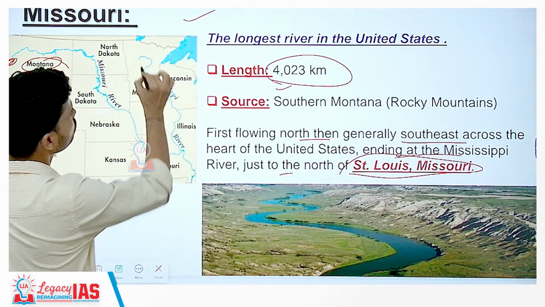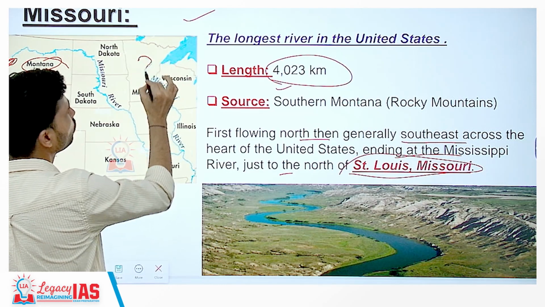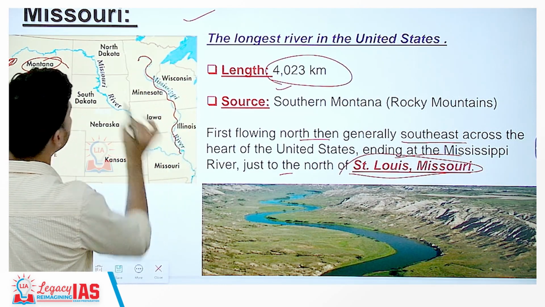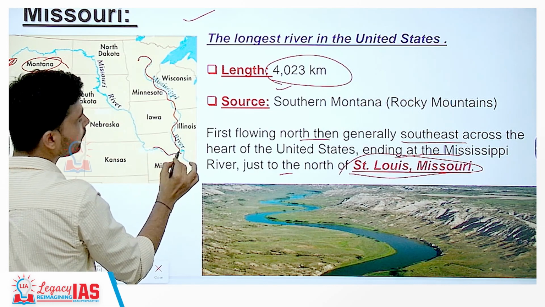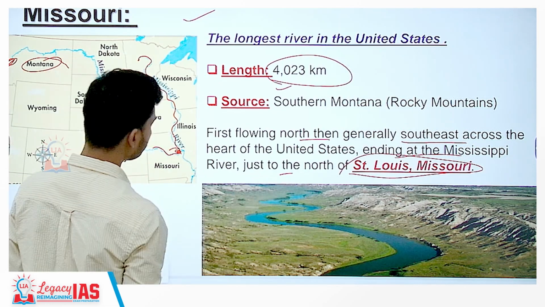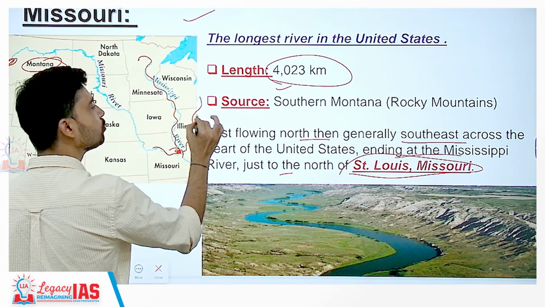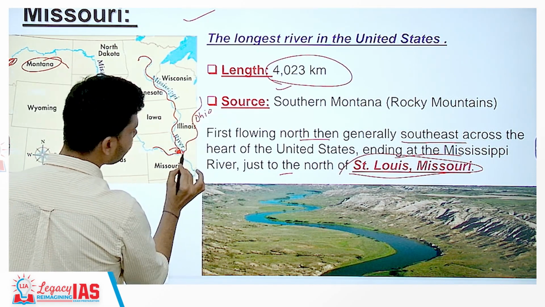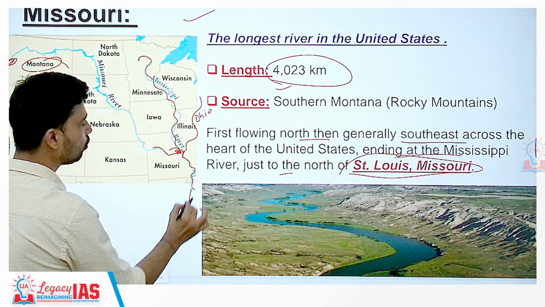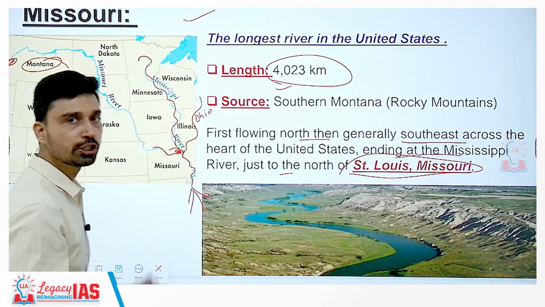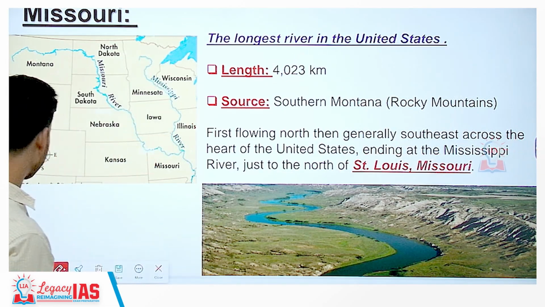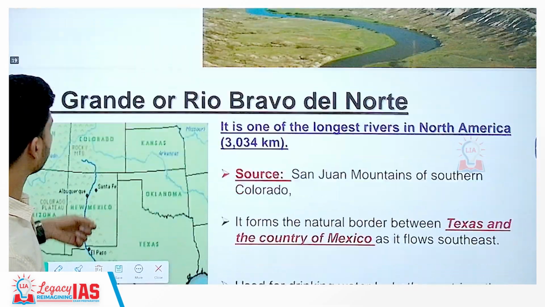As we discussed before also, the Mississippi originates from Minnesota, then flows like this. Then you have the Missouri, which meets it here to the north of St. Louis, and after that they receive water from another river here, that is the Ohio River, and then they flow together in a common stream before discharging themselves in the shape of the Birdfoot Delta. So, the Missouri River, a very, very important river.